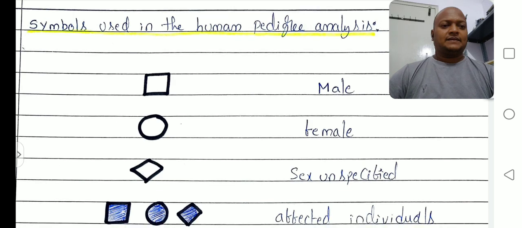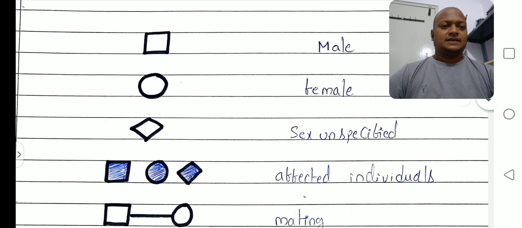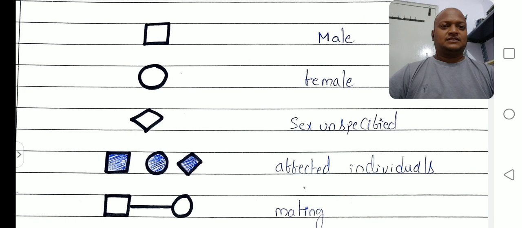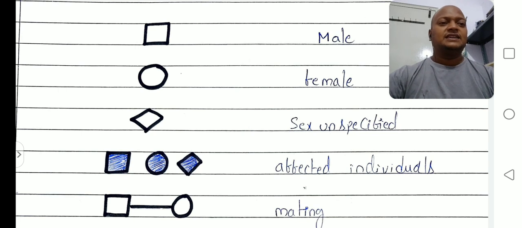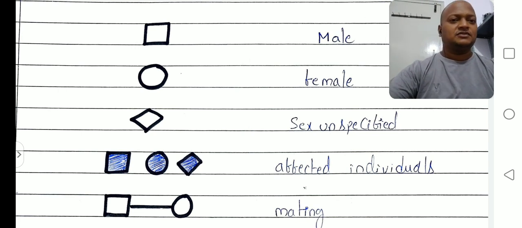Okay, right. And there is a rhombus shape, the diamond shape, that is sex unspecified. The diamond or rhombus shape indicates unspecified sex. And next one, either square or circle or rhombus shape, these three filled with color. Filled with color means the persons are affected persons, suffering with some genetic disorder. Up to this clear?